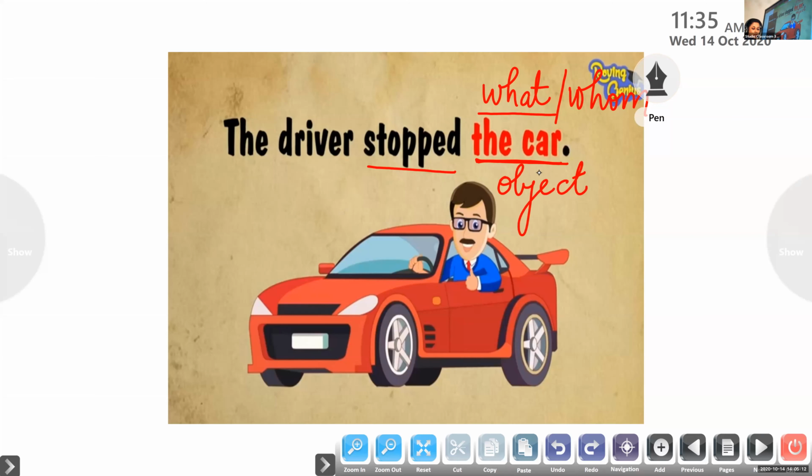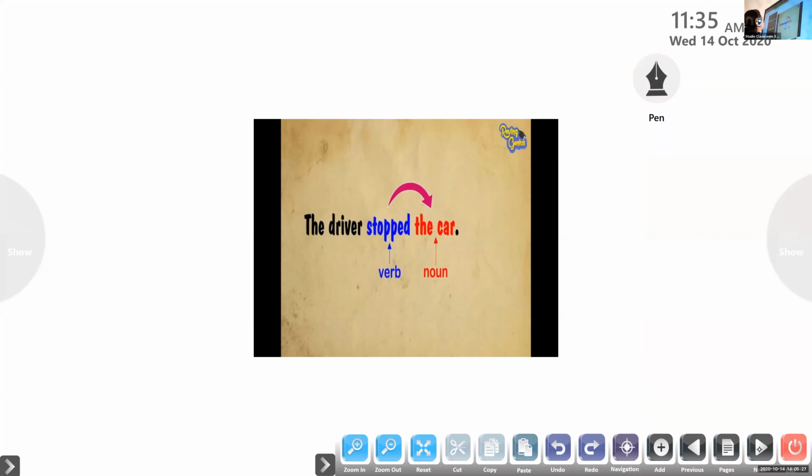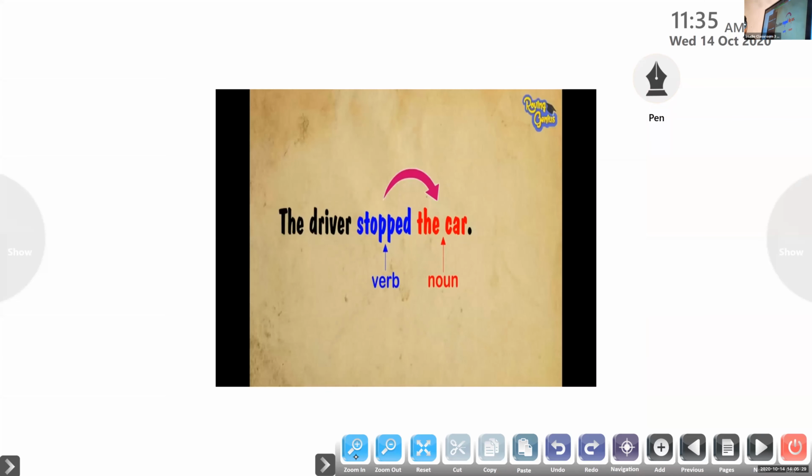Have all of you understood? So the action of stopping passes on to the car. The action of stopping happens on the car. So car is the object of the sentence. Have all of you understood? Now, all of you listen, look here.